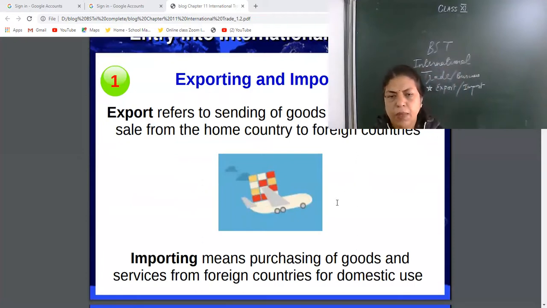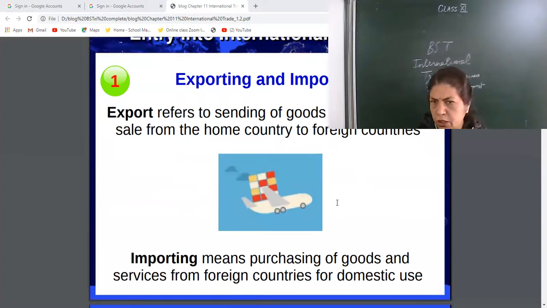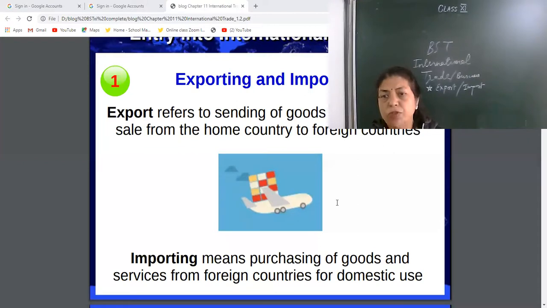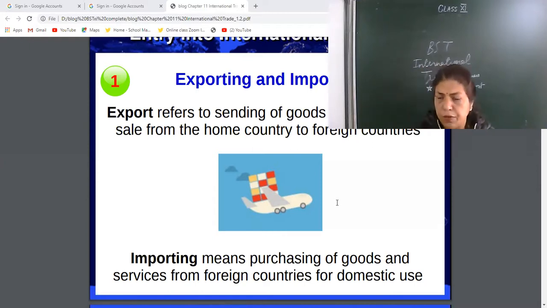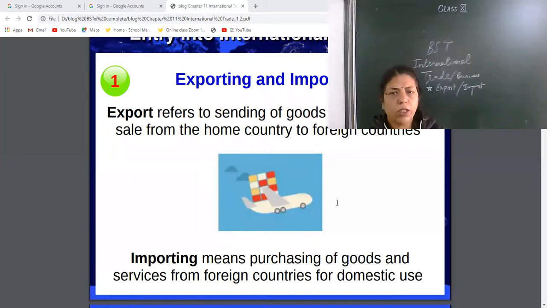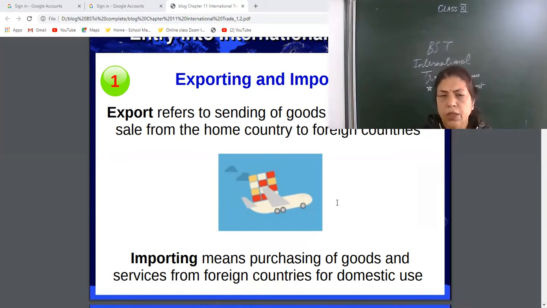And just the reverse of it, importing means purchasing of goods and services from foreign countries for domestic use. Just now I gave you the example of iPhone and Zoom, Facebook. These are the services. You can take the services of banks, insurance companies, etc. Same here, Indian companies are also giving services. Outsourcing services are famous, India's outsourcing services. So we can export it. So export and import is the major method to enter into international business.